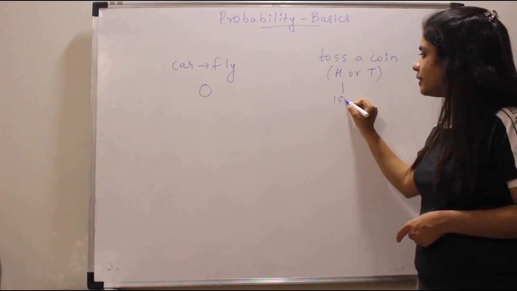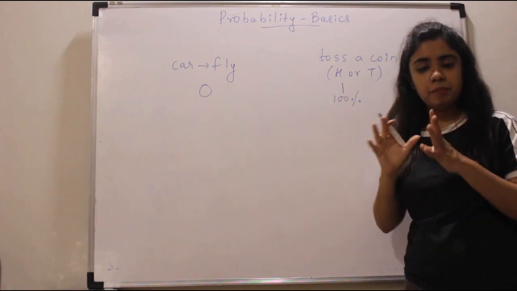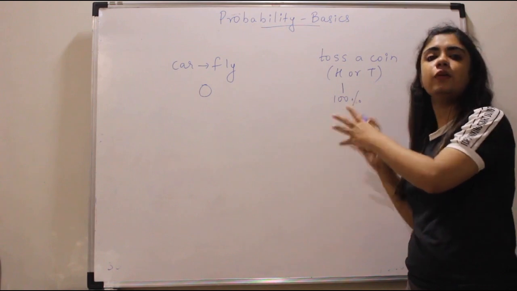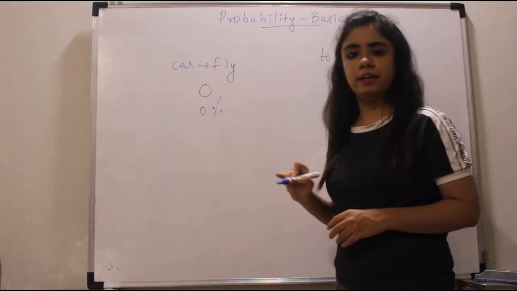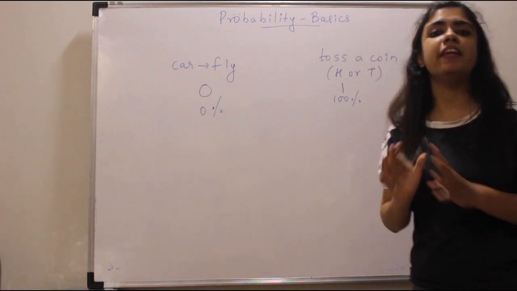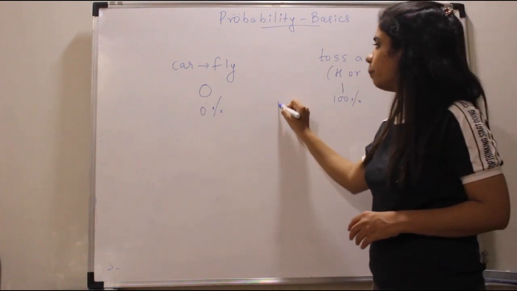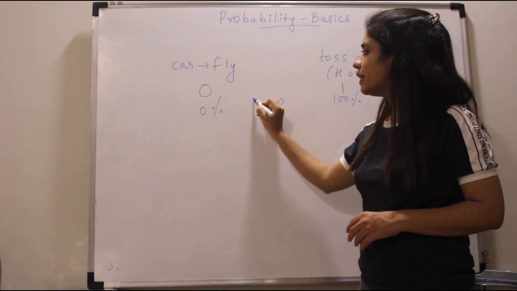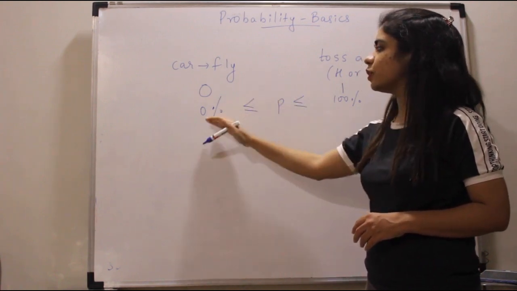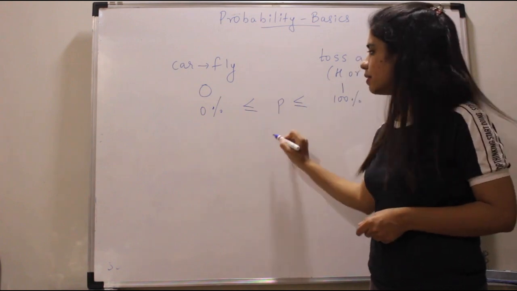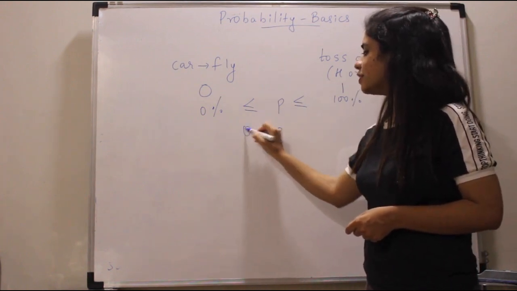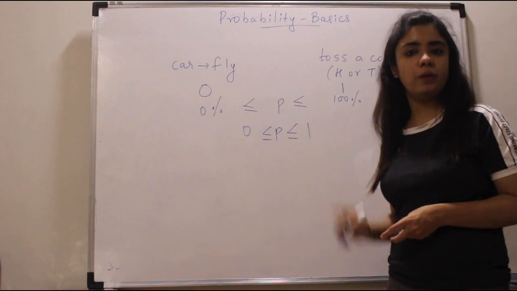This 1 means 100%, which means this event is definitely going to occur. This 0 means 0%, which means this event will never occur. So your probability always lies between 0% and 100%. Or if you talk about numbers, your probability is always between 0 and 1.